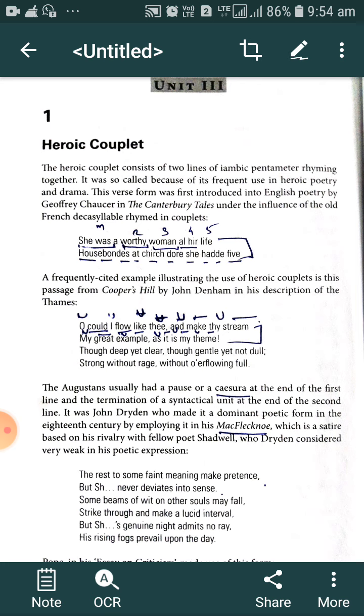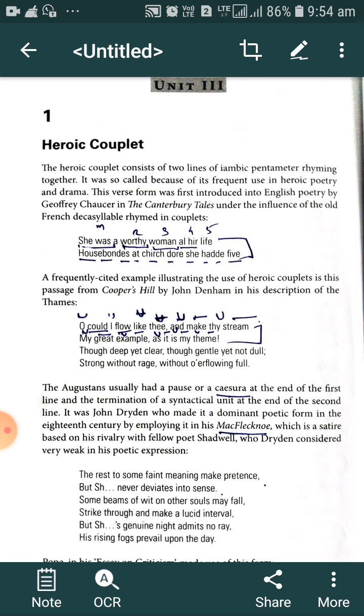These are the examples of heroic couplet we have observed. She was a worthy woman all her life, husband at church door she had five. These are some archaic words because this was the initial stage of development of English poetry, and that started at the hand of Geoffrey Chaucer in the 15th century. We have some archaic words like had, church.